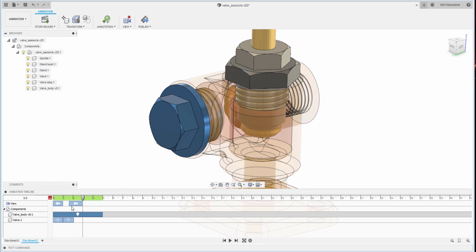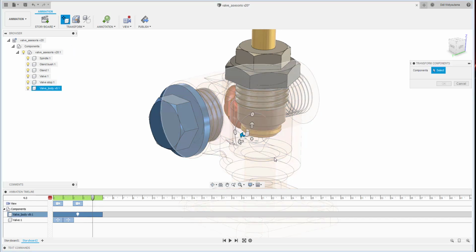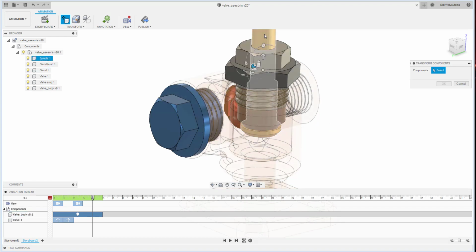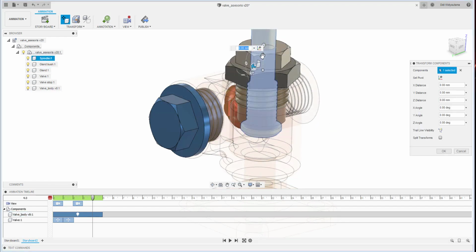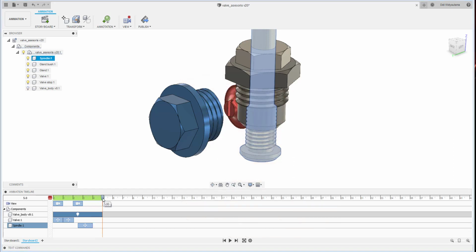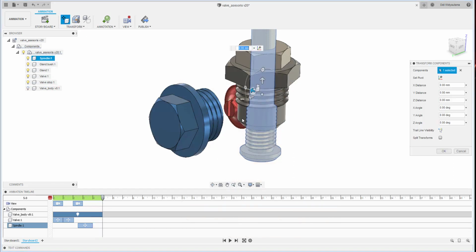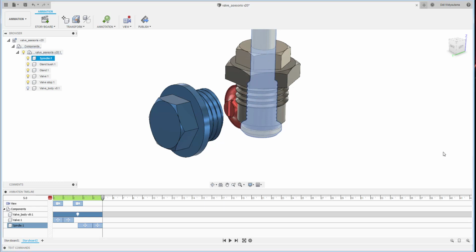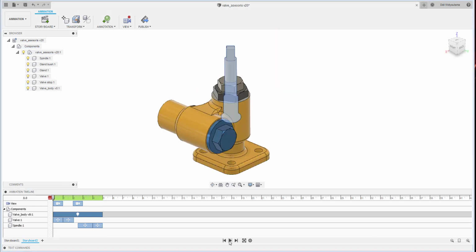Okay, this one, remove the camera, and then at the 4 seconds, I just want to move that spindle, go down here, and then at the 5 seconds, I will move back the spindle, go back to the original position. Okay, let me see.